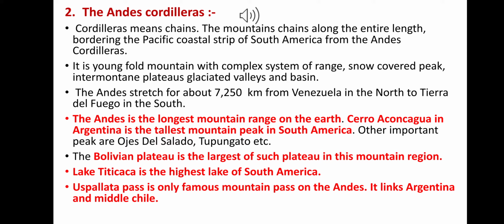The Andes Cordilleras is a young fold mountain with complex systems of ranges, snow-covered peaks, glaciers, valleys, basins, intermountain plateaus, etc. This stretch is about 7,250 km from Venezuela in the north to Tierra del Fuego in the south. The Andes are the longest mountain range on the earth. Only the Himalayas are higher than the Andes.